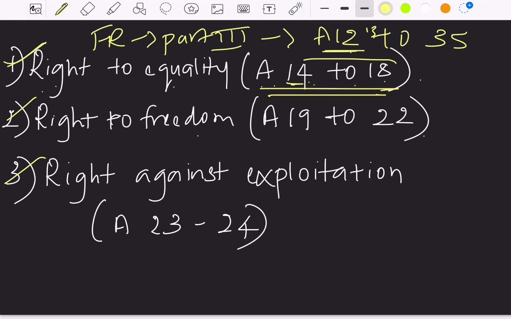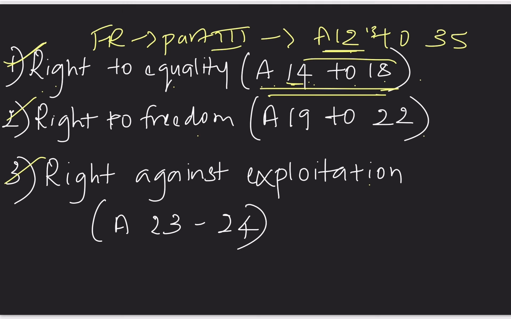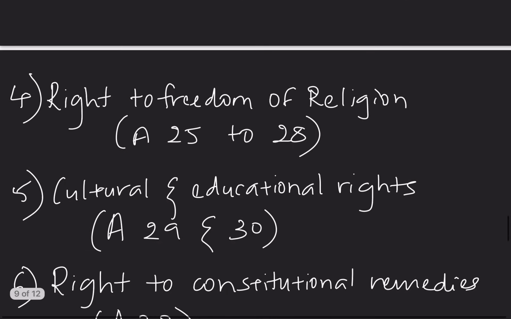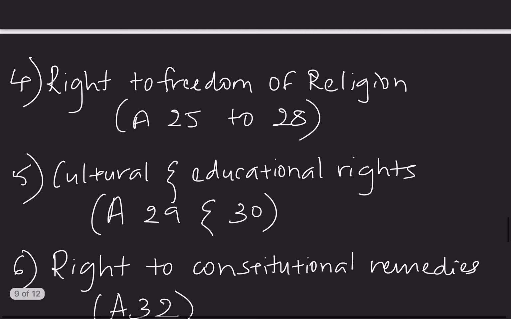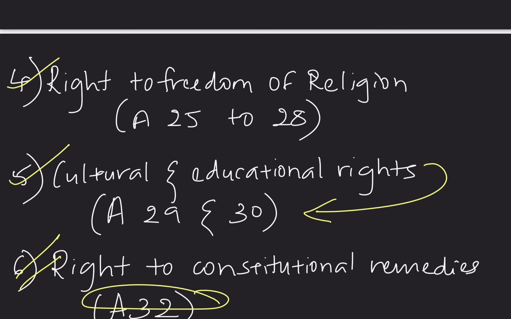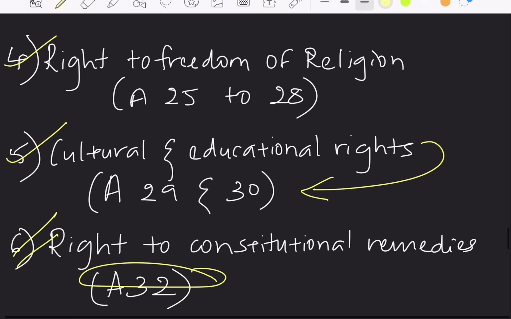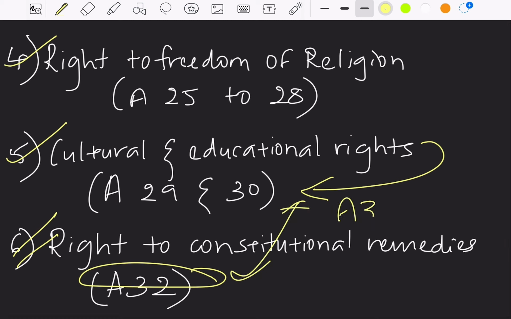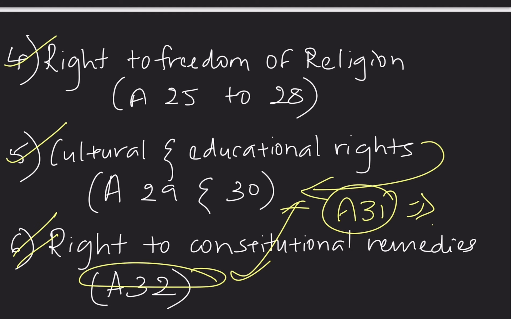Next is the right against exploitation, under Article 23 and 24. The right to freedom of religion is from Article 25 to 28. The cultural and educational rights are provided under Article 29 and 30. The right to constitutional remedies is given under Article 32. Here it is to be noted that Article 31 is not seen, that is, it is removed. The right to property is removed, as we studied.